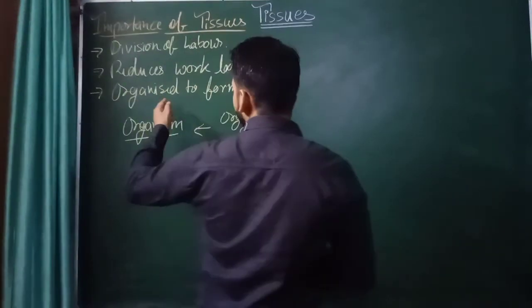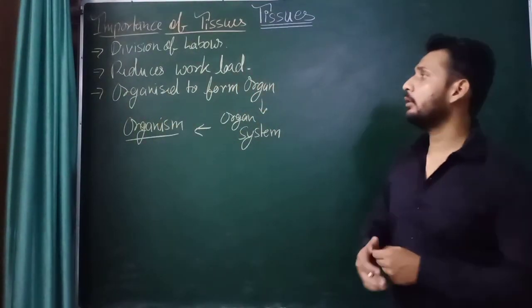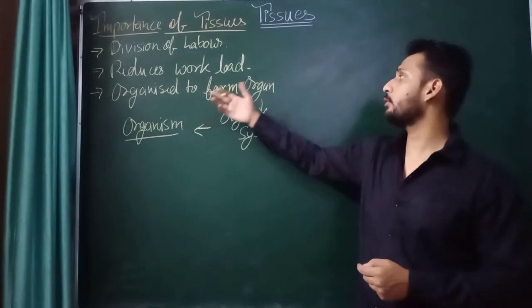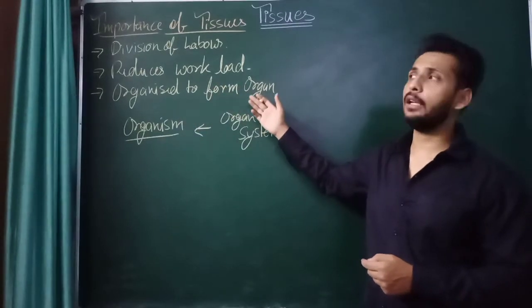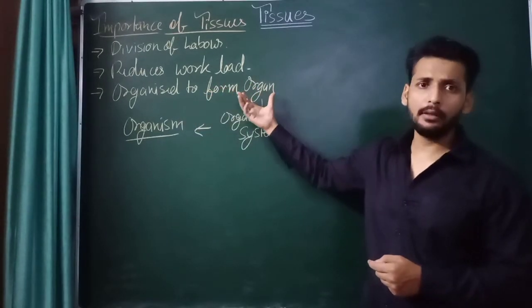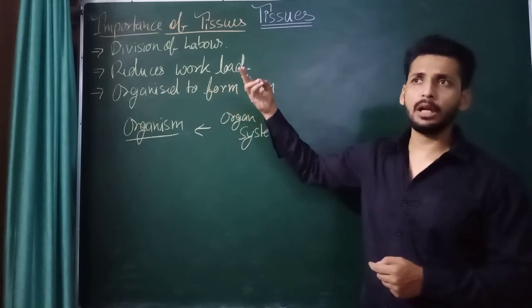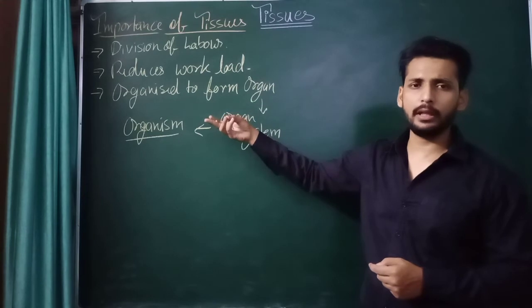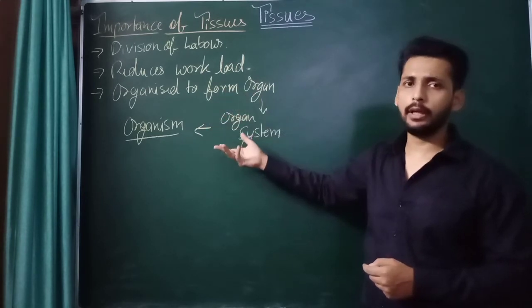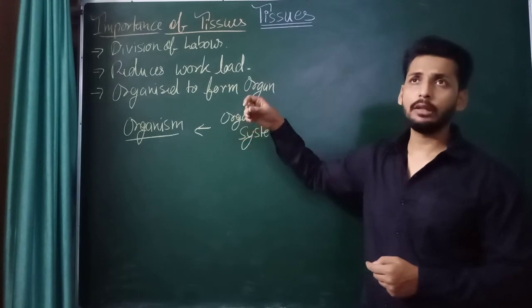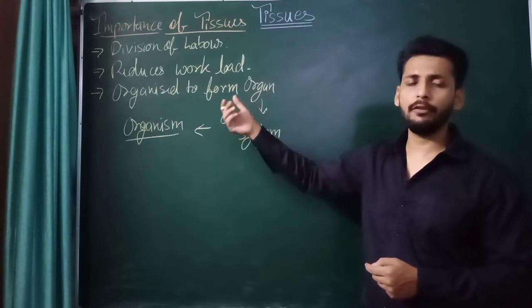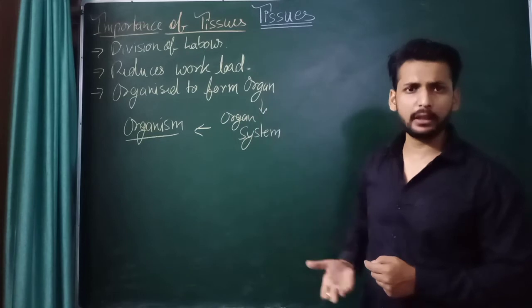Like we have studied in the last class also, tissues combine to form an organ, like the heart, right, which was made up of different types of tissues: cardiac muscles, so muscular tissue, nervous tissue was also there, connective tissue was also there, and epithelial tissue that was helping in forming the walls of blood vessels present in the heart.